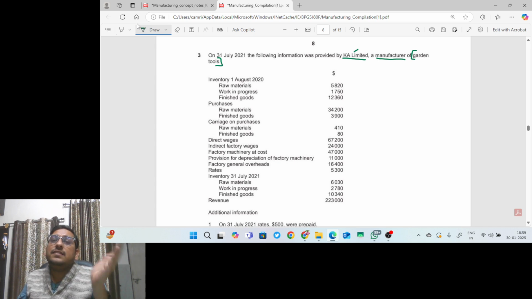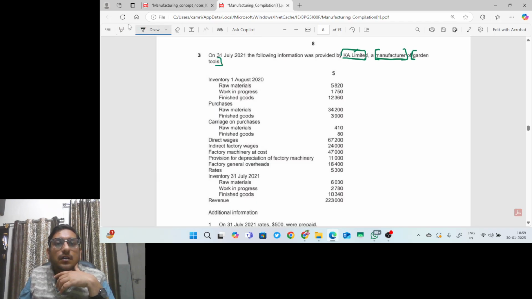So they are manufacturing garden tools. Garden tools are the inventory and they are the manufacturer. So for sure we have to prepare the manufacturing account, and the financial position will be shown as a limited liability company. Okay. So obviously we have to prepare the manufacturing account, profit and loss, and financial position of the company. Okay.